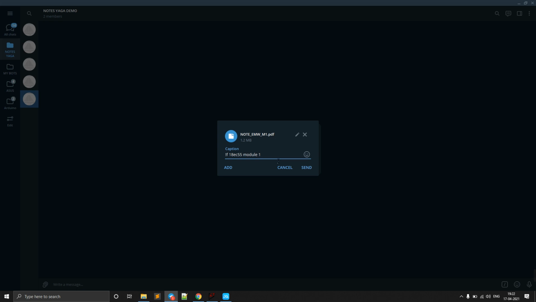Do not give a space like this because it is only one word. You can separate it using an underscore if necessary. So this is module_1. Or else if you ignore this, that means you skip specifying the notes name, the default will be taken, that is the file name, whatever the file name is.